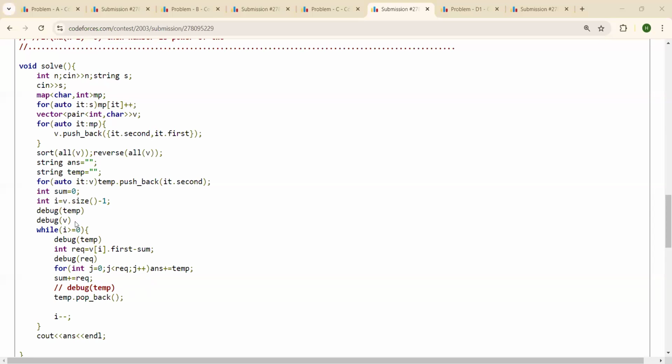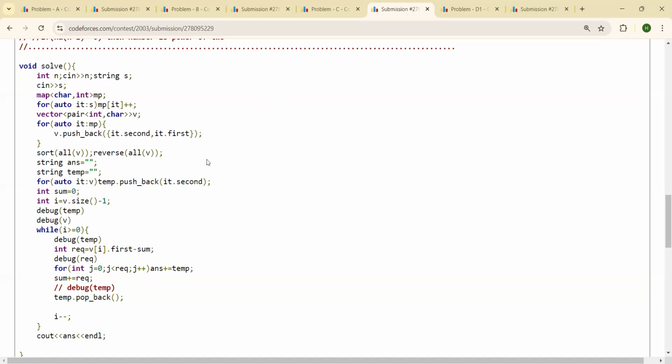Debug is actually for debugging. You all can ignore these statements for now. That is actually for this. These are actually defined in my template, so you can ignore this for now. These are actually for checking the values and debugging the code.